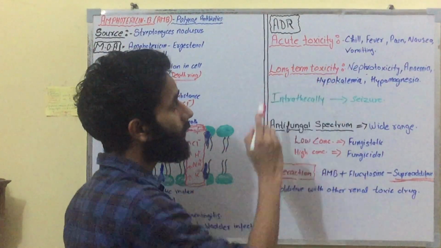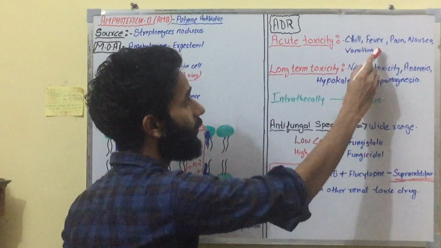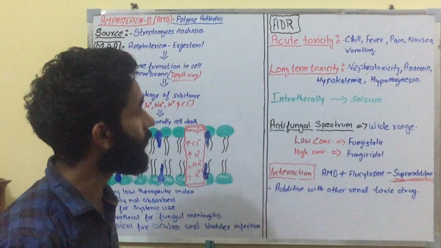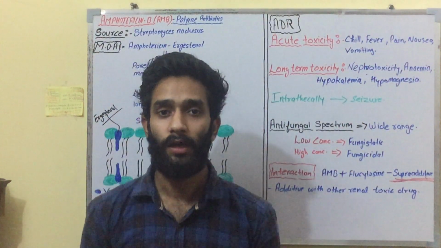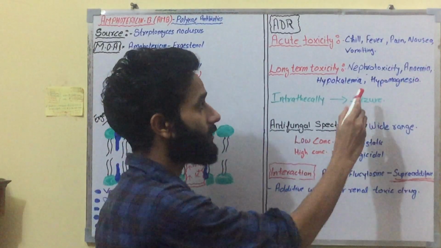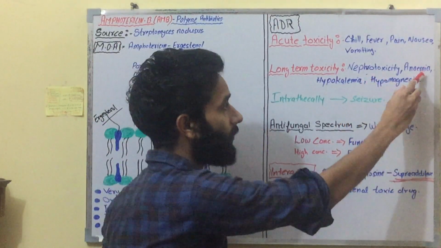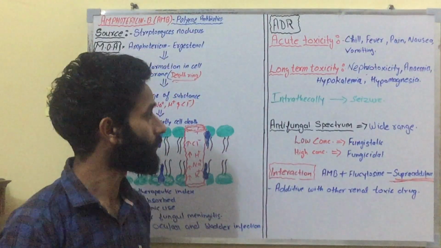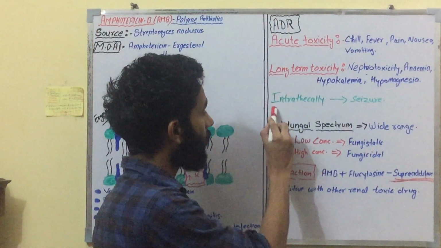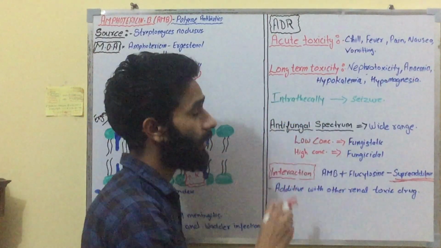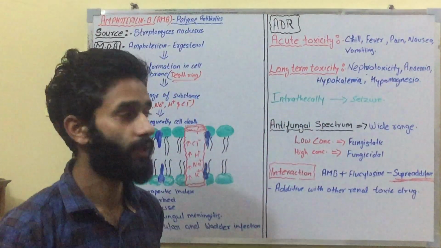Acute toxicity includes chills, fever, pain, nausea and vomiting. In long-term toxicity, if you are giving it for a long time, it causes nephrotoxicity, anemia, hypokalemia and hypomagnesemia. And if amphotericin B is given intrathecally, it can cause seizures.